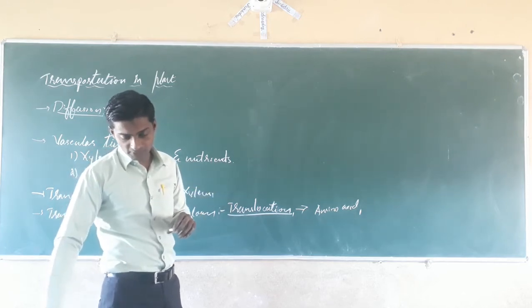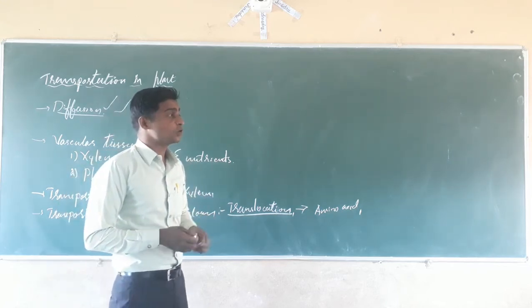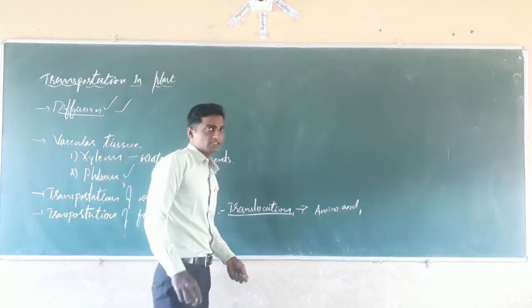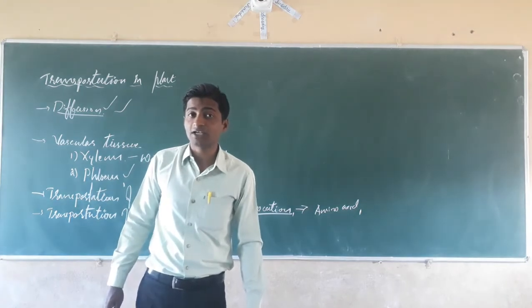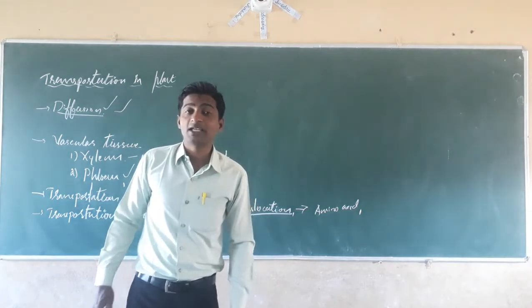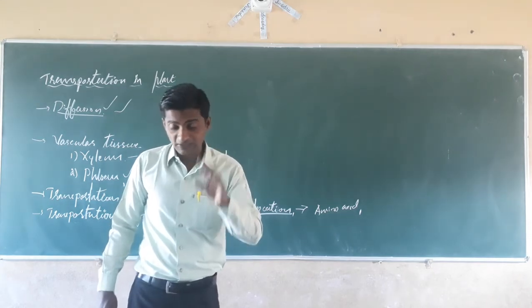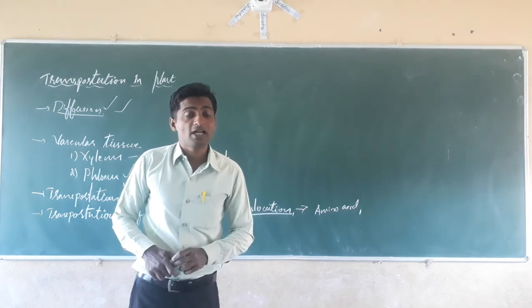Next, dear students, that is the translocation. Translocation in plants is carried out by the phloem. In 9th standard you have studied that the phloem is made up of four types of cells: sieve tubes, companion cells, phloem fibers, and phloem parenchyma.